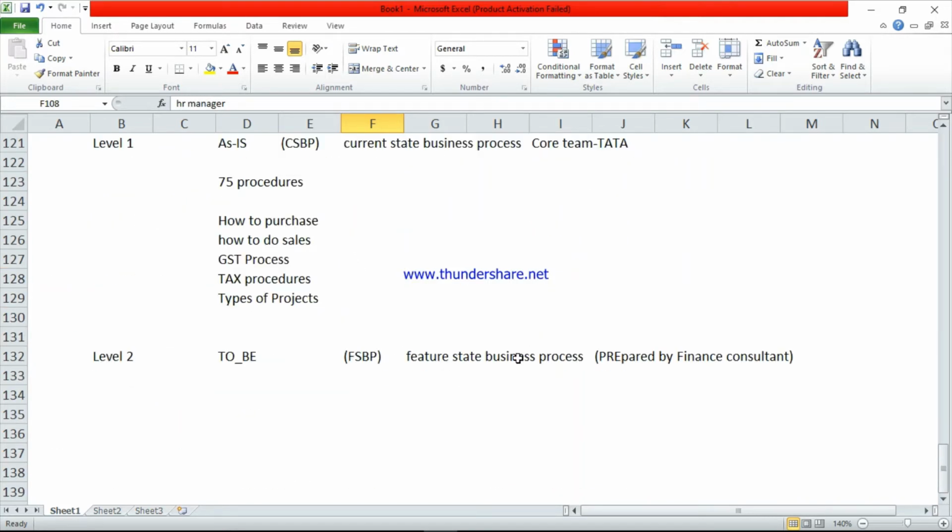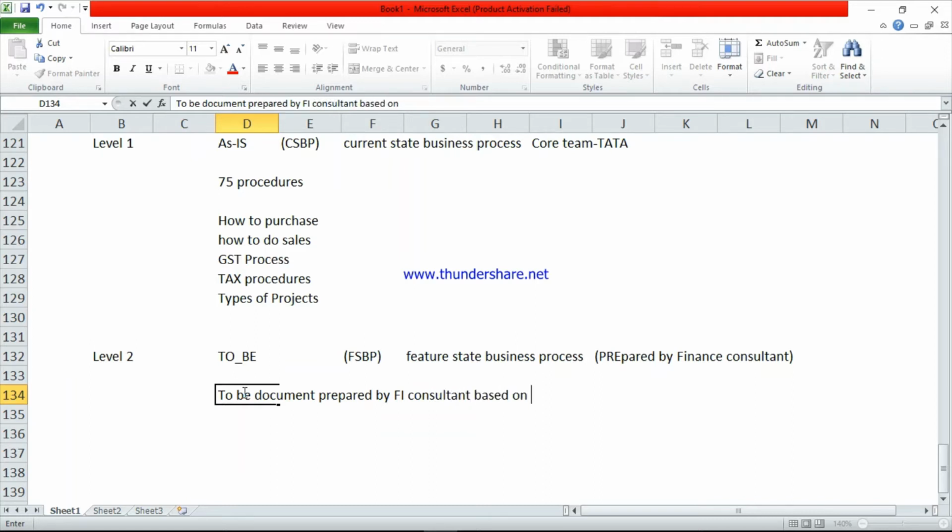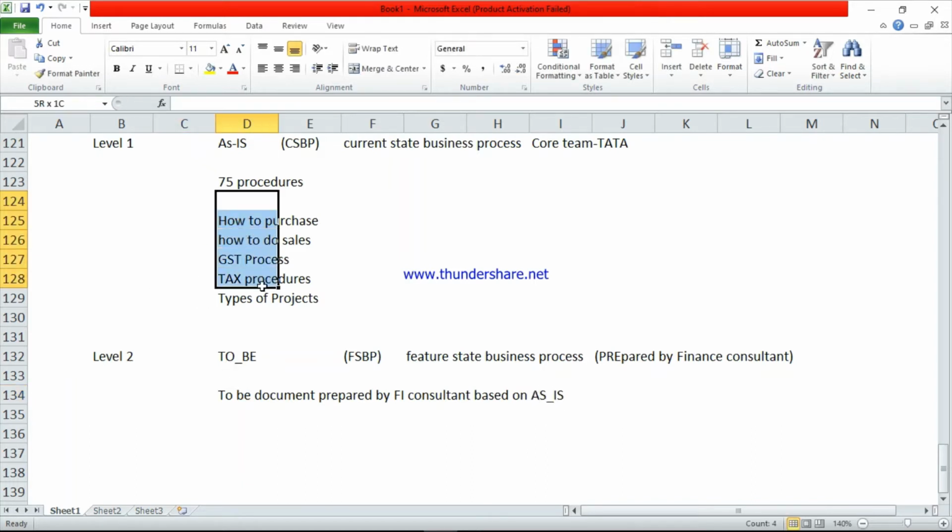based on these documents, the SAP consultant, the finance consultant, will prepare the to be document. So the to be document is prepared by the FI consultant based on the as is document. Again, based on this document, the finance consultant will prepare the to be document. So the to be document is prepared by the financial consultant.